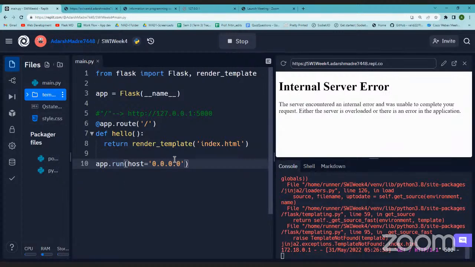Initially there was no templates folder. That is the reason it was saying no template found. Although there was index.html, that index.html should lie within a folder that is named templates, and from there only it will take it. So that is what was missing. Let's see if, I guess, all right, we have to rerun it.